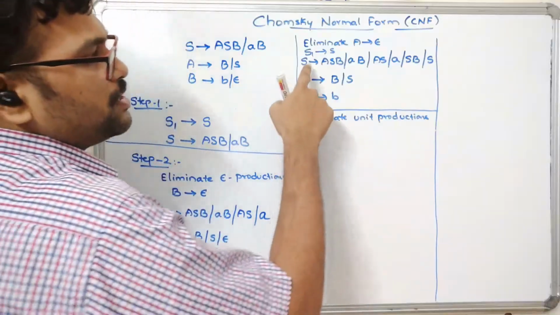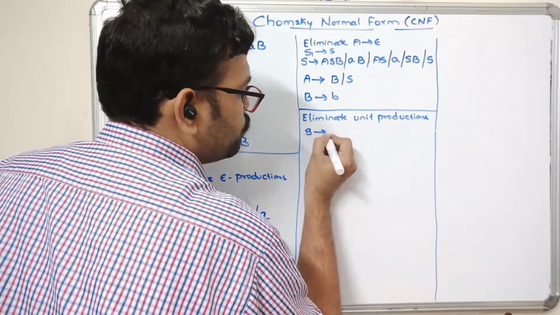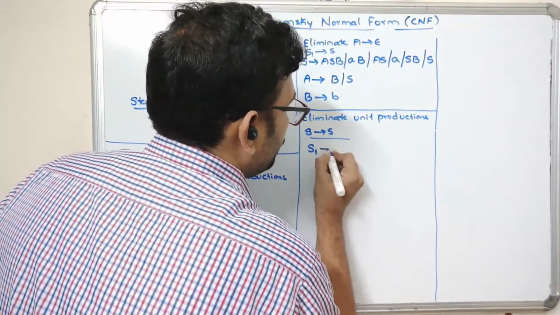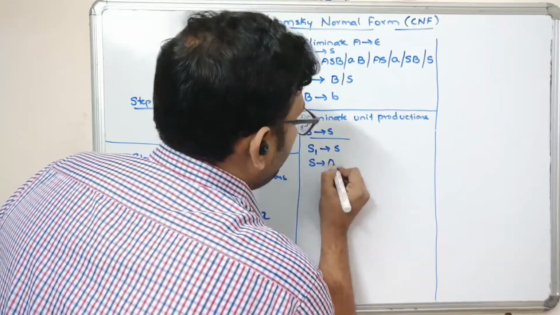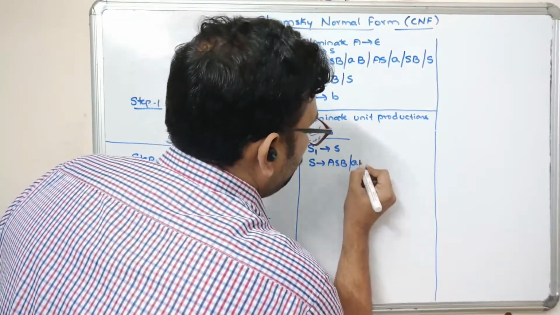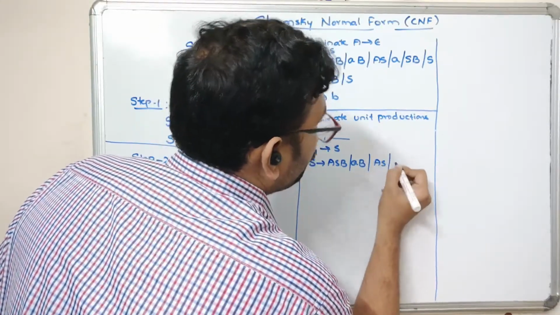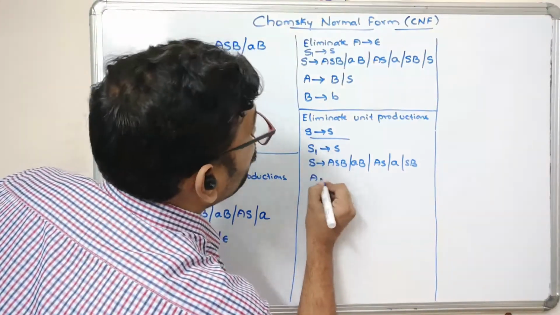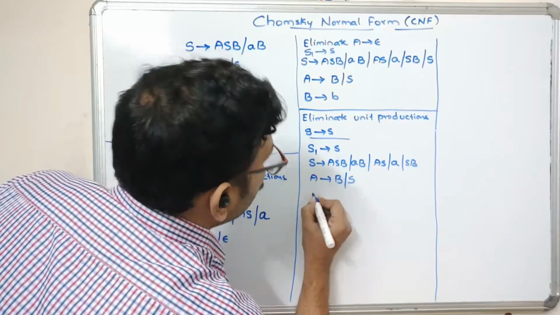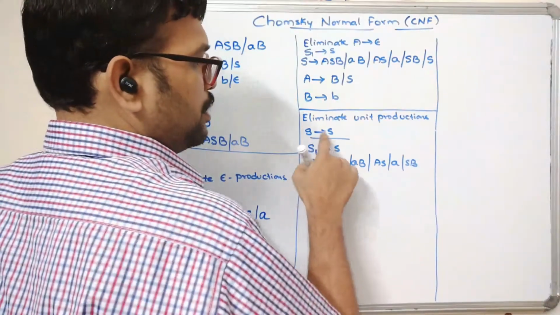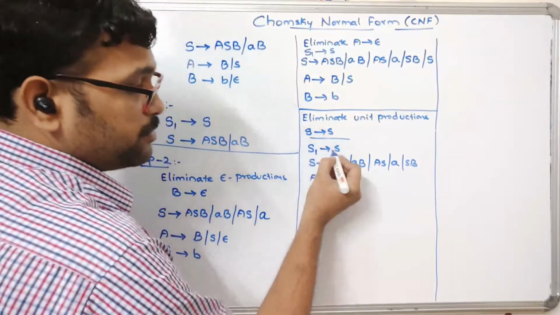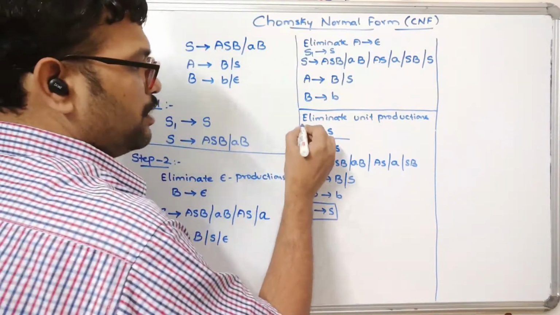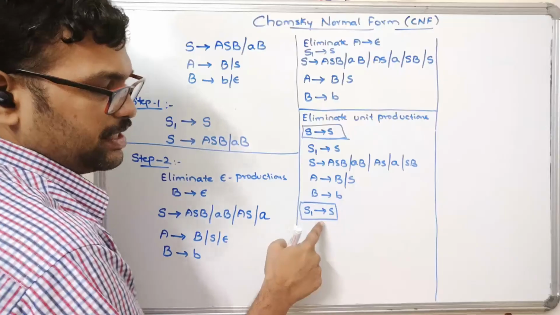You can observe here the unit production S tends to S. First I will remove S tends to S. So the same process: S1 tends to S, and S tends to ASB, AB, AS, ASB. Go with A tends to B and S. B tends to B. So S tends to S is completed. Now you can observe again S1 tends to S. You need to remove this one. This is one unit production, and this is another unit production.